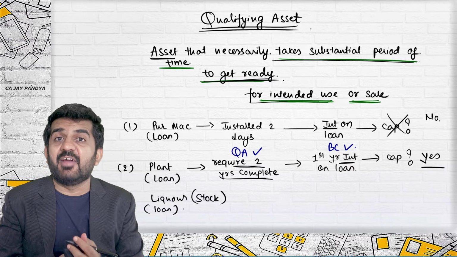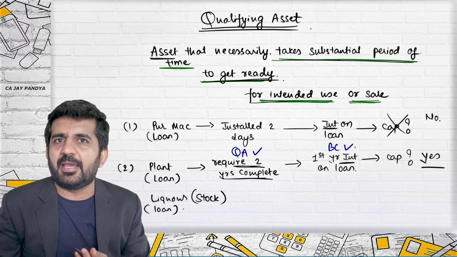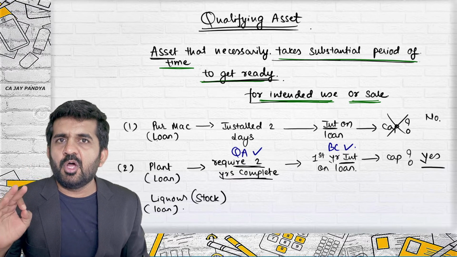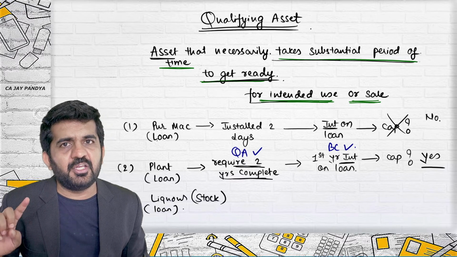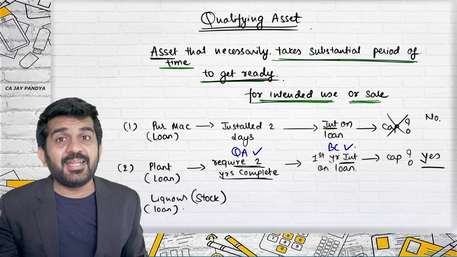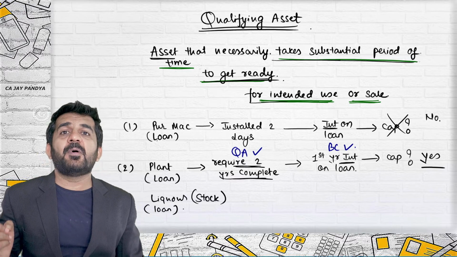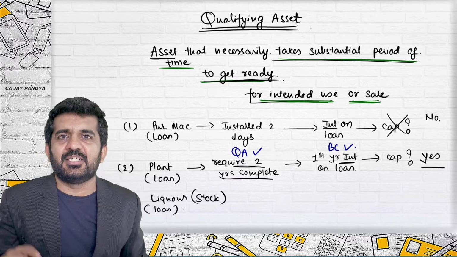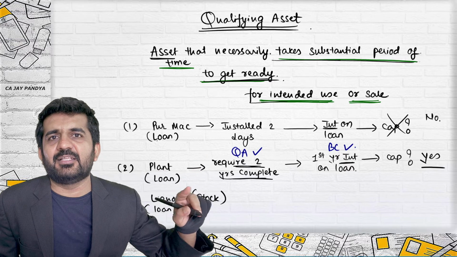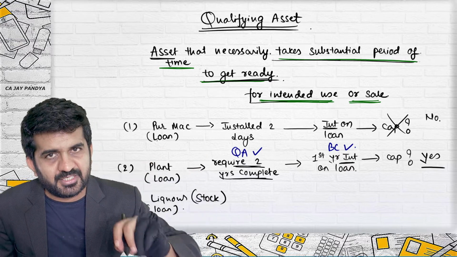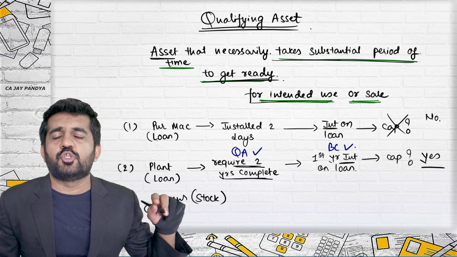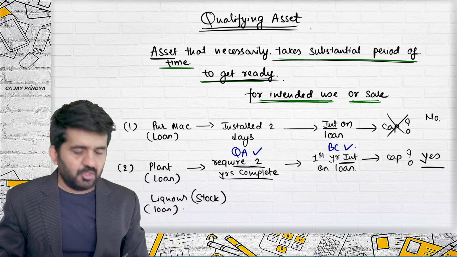It is my inventory. So, sir, AS2 will be applied. The answer is yes. For all other costs which should be included and excluded in inventory, you should follow AS2. But AS2 says this: as far as borrowing cost is concerned, AS16 will decide whether the borrowing cost should be capitalized in that stock, that is inventory, or borrowing cost should be directly debited to profit and loss account.